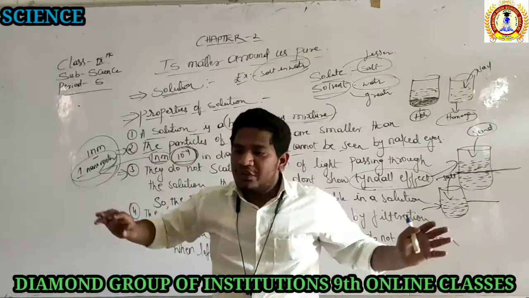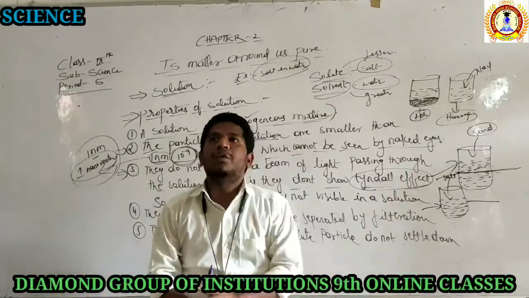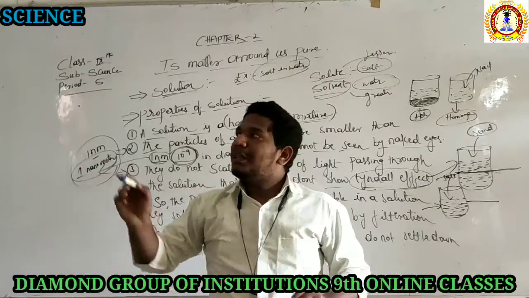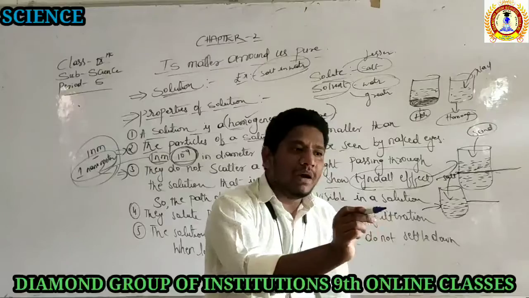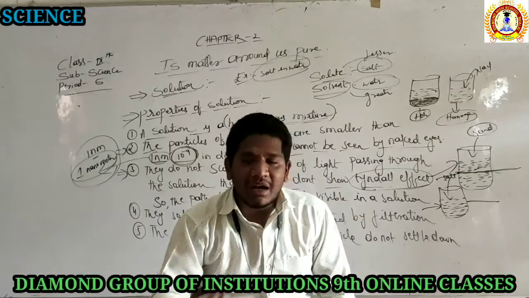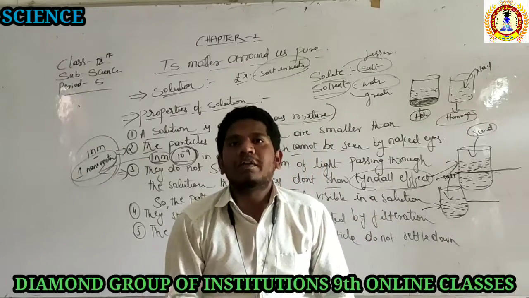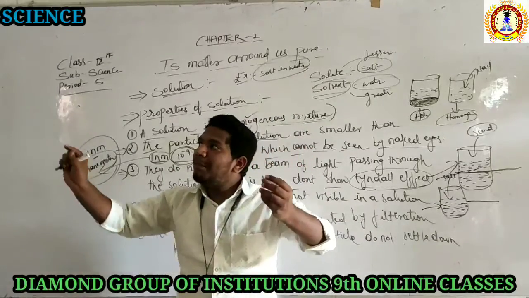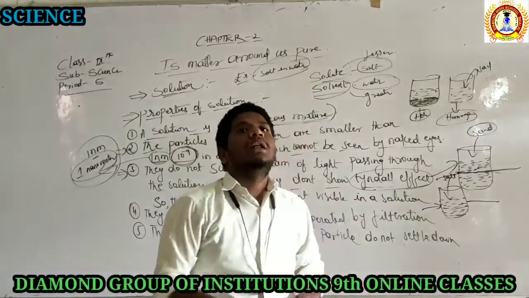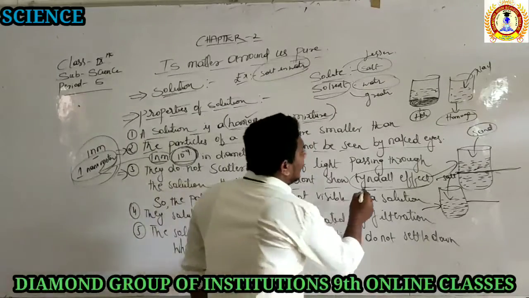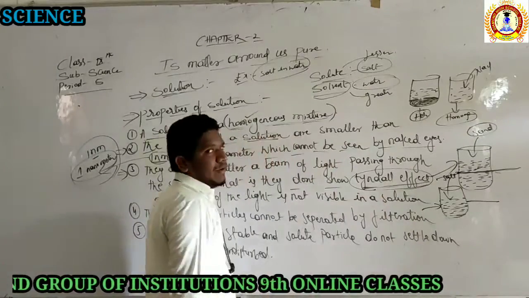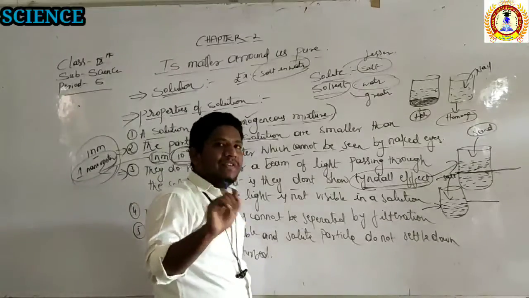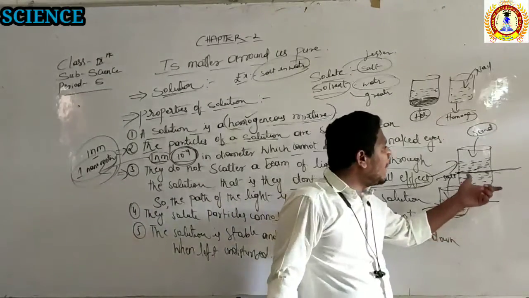Again, if you raise dust in your whole room, you can again see the path of the light. It means the path of the light is visible when dust particles, also called colloidal particles, are present. Those colloidal particles make the path of the light visible. That effect we call the Tyndall effect. Right? Have you understood? The path of the light is visible with the help of the colloidal particles.